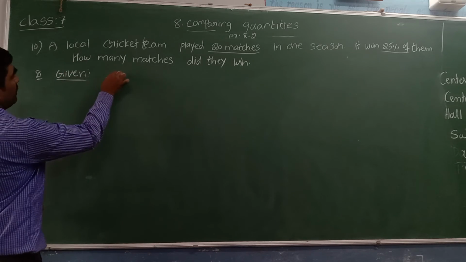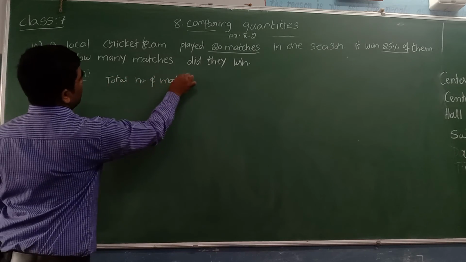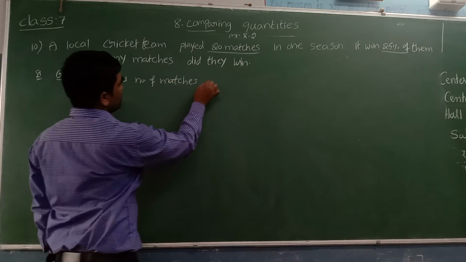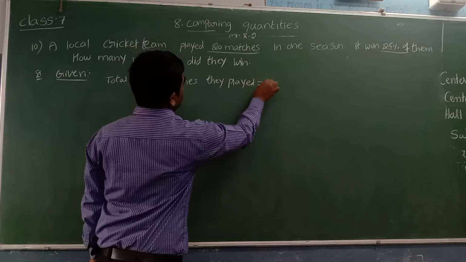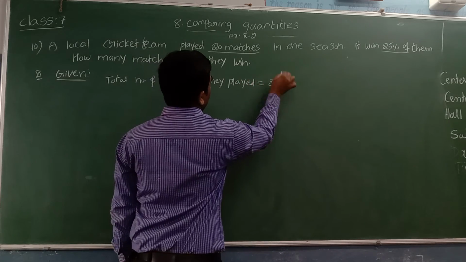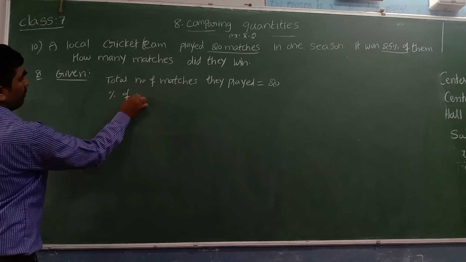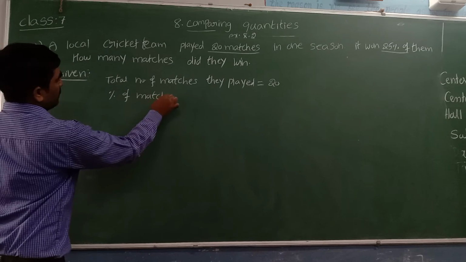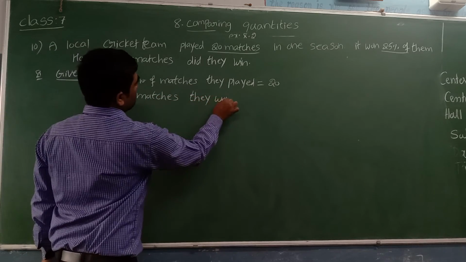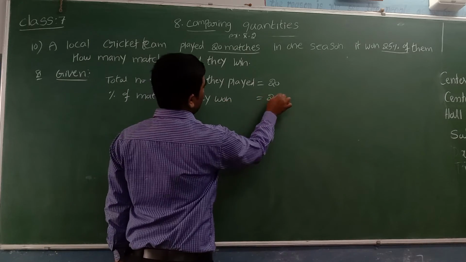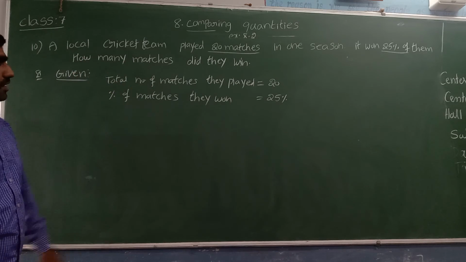We can write here: total number of matches they played is equal to 20. Also given is the percentage of matches they won: 25%. What are they asking? How many matches did they win?